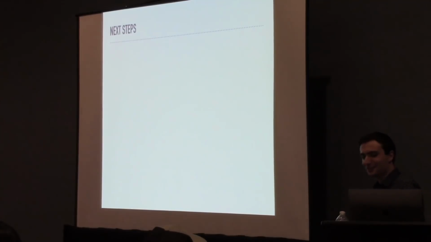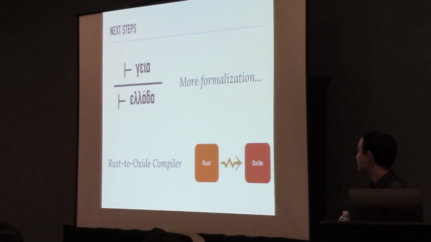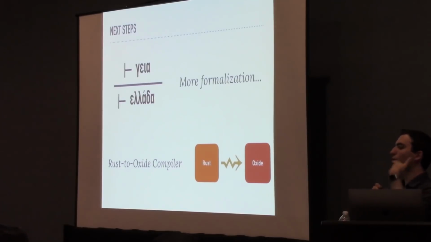At this point, I think a natural question might be, what's next? In the immediate term, the formalization is still ongoing work, and there's still a lot more work to do. In the future, we hope to test our semantics by building a Rust to Oxide compiler, following the approach of Arjun Guha, Claudia Saftoiu, and Shriram Krishnamurthi in The Essence of JavaScript, where they use a real runtime and their built compiler to test that the semantics are equivalent.